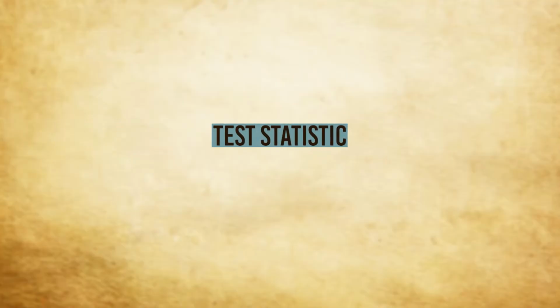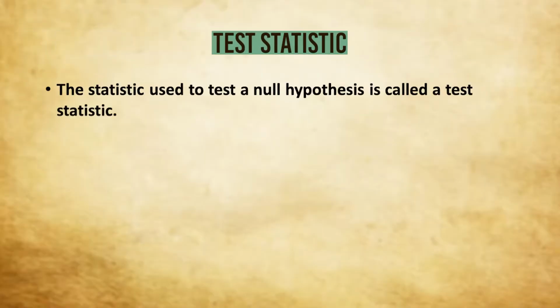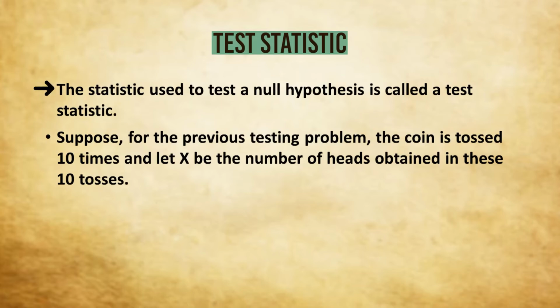Test statistic. We have defined statistic earlier. What is a statistic? Any statistical measure based on the sample observations. So test statistic in particular is a statistic that is used for testing the hypothesis. So you can see on your slide, the statistic which is used to test a null hypothesis is called a test statistic. We can take an example. We go back to the same example of testing P equals to half against P not equal to half.